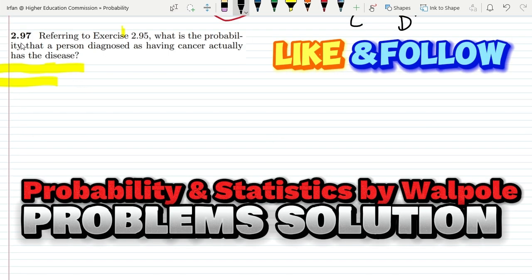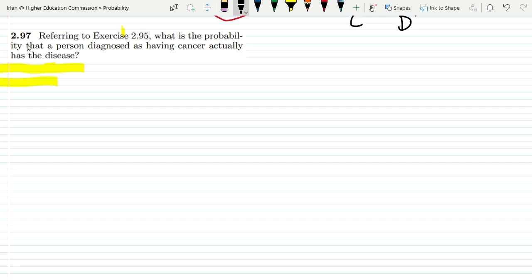Welcome back guys, this is question 2.97 which we have discussed previously. Referring to exercise 2.95, what is the probability that a person diagnosed as having cancer actually has the disease? Okay, so what do we have to find out? We have to find out the probability of actually having the disease given that he is diagnosed positive. So this is the query we have to address here.